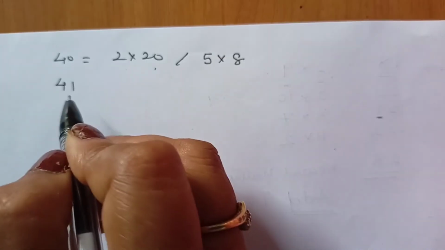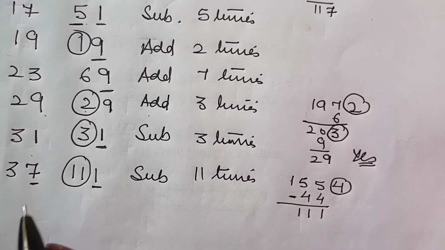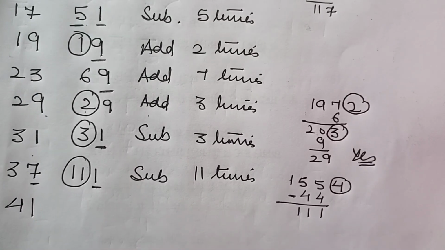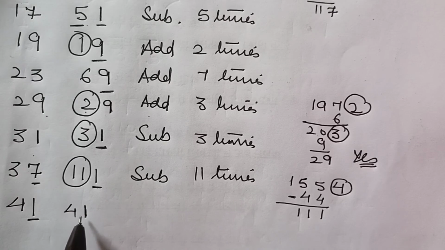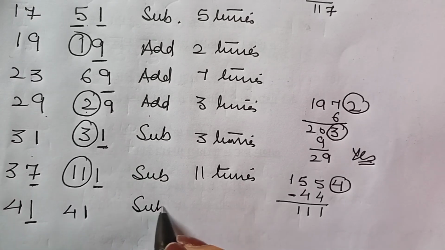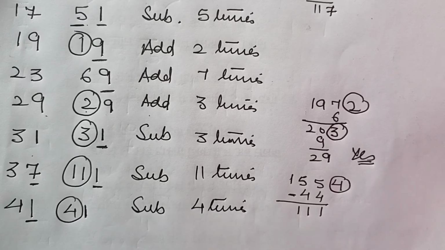So for 41, let us come to the table for 41. You derive with me. It is already a multiple of 41 ending in 1. So we shall subtract. How many times? 4 times. We shall subtract 4 times.